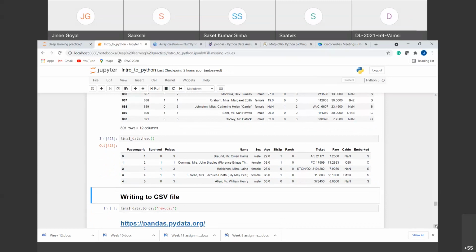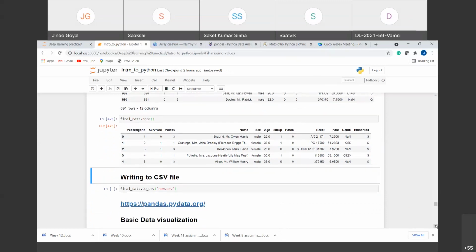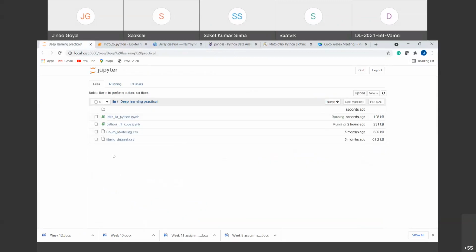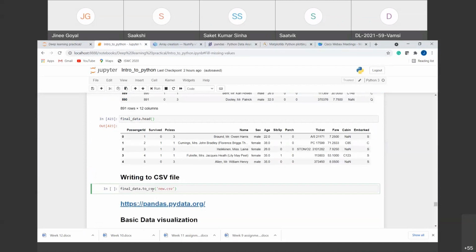Now, suppose you have handled all the missing values and you have done everything that you want to do in this data set, and then you want to write the CSV file to the current directory, right? After you have made all the changes, you want to write it. Now you can see I am using the name new.csv. There is no file like this present here. So if I run this to_csv function, I'll give the name of the file that I want it to save to. If the original file is already present in that particular directory, it will replace it, right? And if the file is not present in that particular directory, it will create that file and then write the values inside it, right?